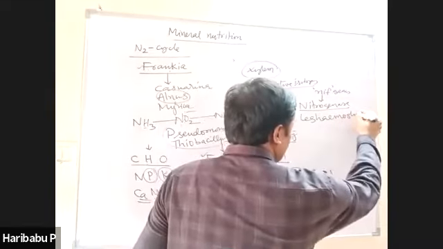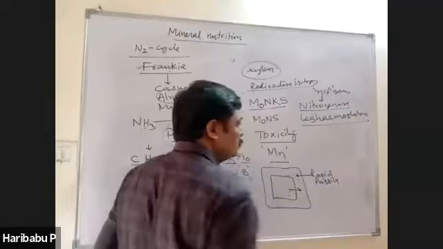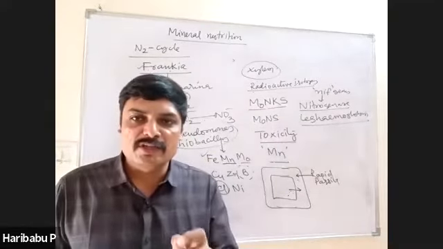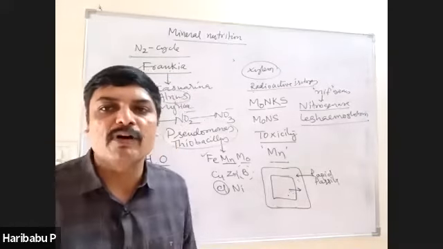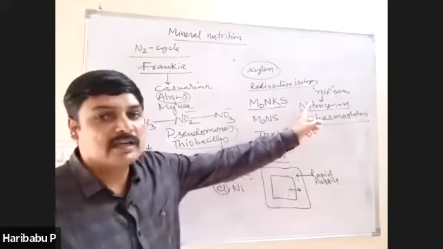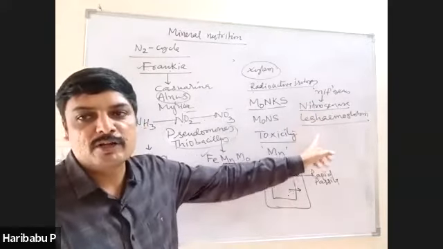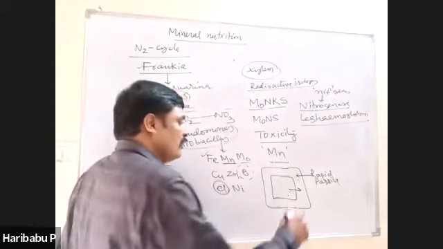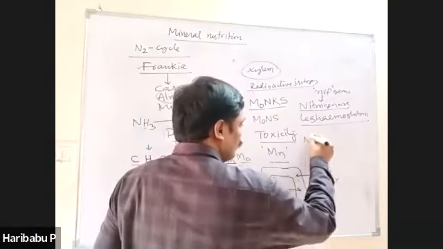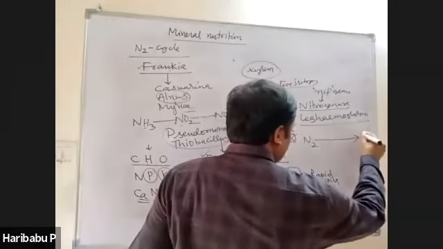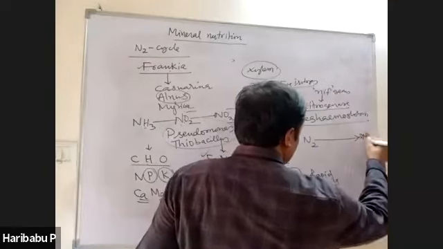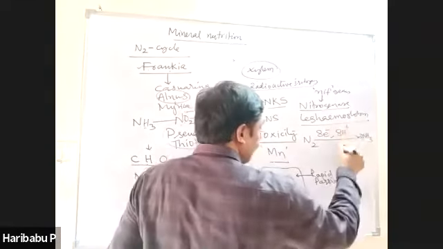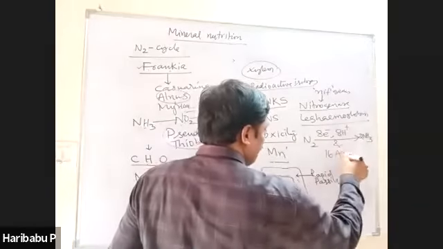What is the function of leghemoglobin? Protection of nitrogenase from high concentration of oxygen. And this enzyme converts nitrogen into ammonia. This is an expensive process. For conversion of one molecule of nitrogen into 2 ammonia molecules, it requires 8 electrons, 8 protons and 16 ATP.